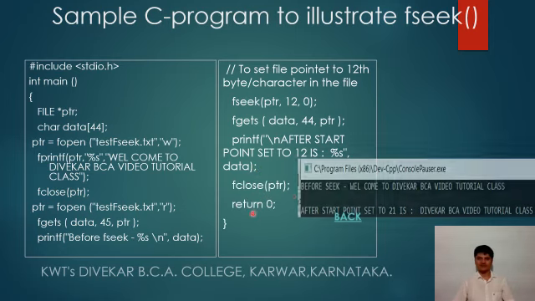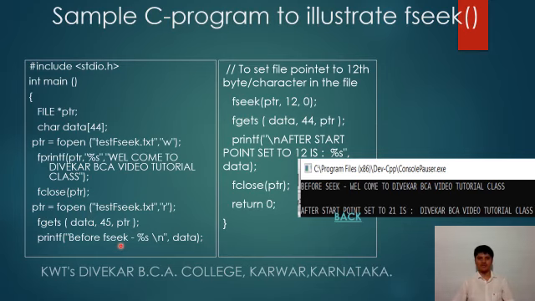Close the file. You can have a look at the output before seek. Before seek, our data is "welcome to Divekar BCA video tutorial class", because of this statement.